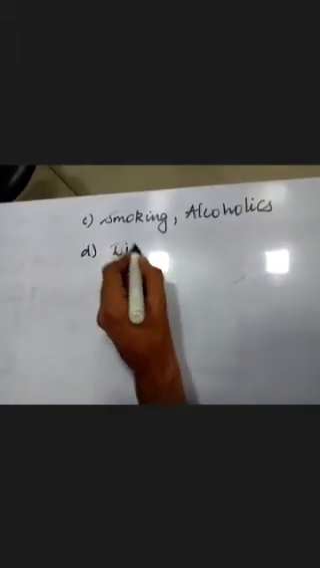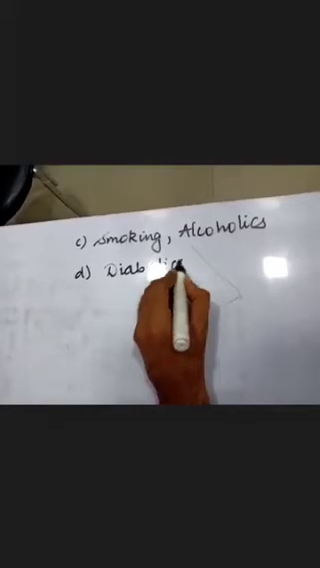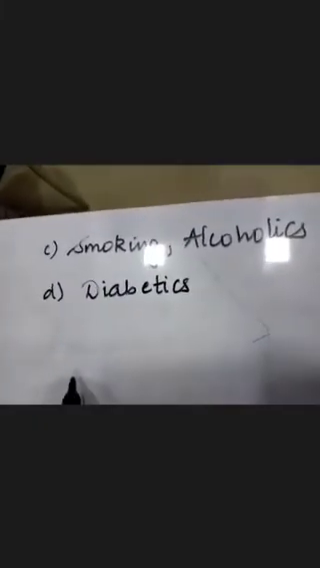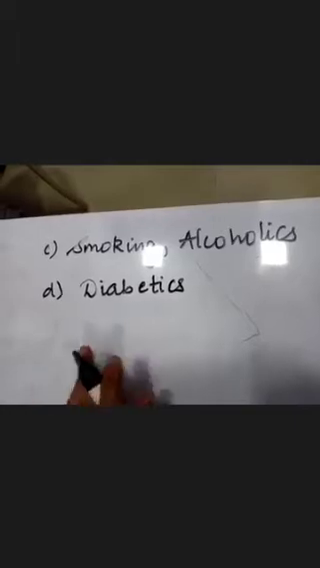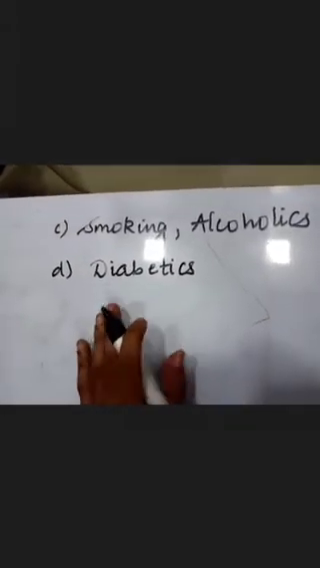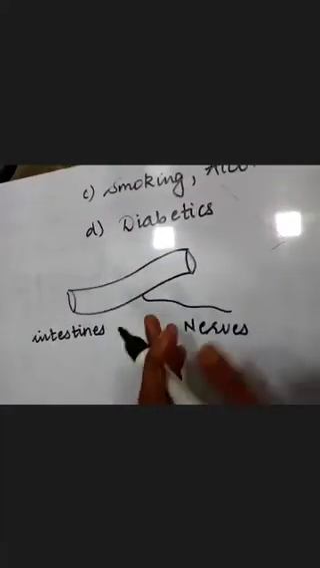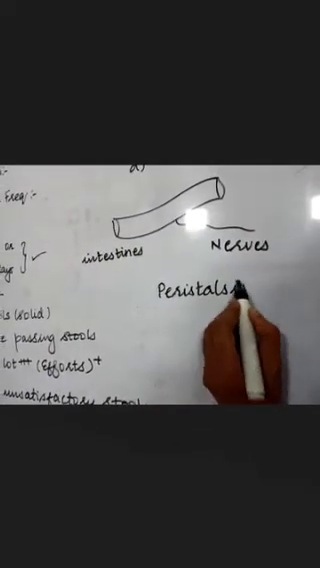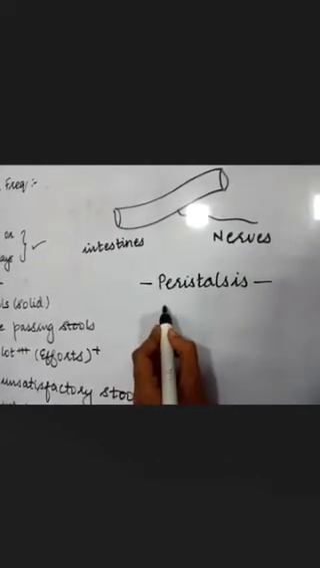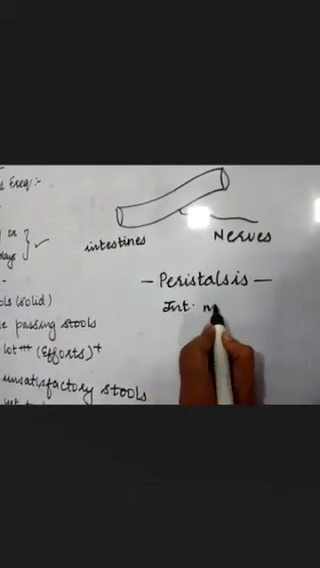One very common factor that I have seen in my practice is diabetics. Patients who have diabetes mellitus, high sugar level, are known to have constipation, because diabetes is known to weaken the nerves which are supplying our intestine. And these nerves are responsible for alternate contraction and relaxation of our intestine. This movement is called peristalsis. So peristalsis is nothing but our intestinal movement.